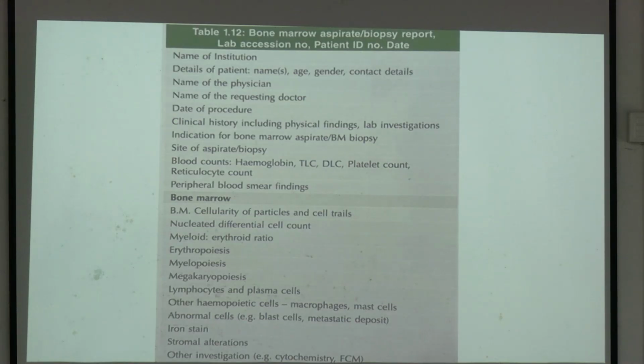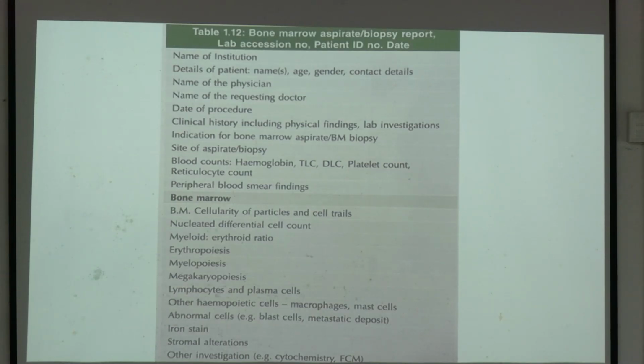Now, this is the bone marrow aspiration reporting format. So, first, the identification points of the patient: name, details of the patient, name of the physician, name of the requesting doctor, date, clinical history, and above this there will be a short PBS finding.